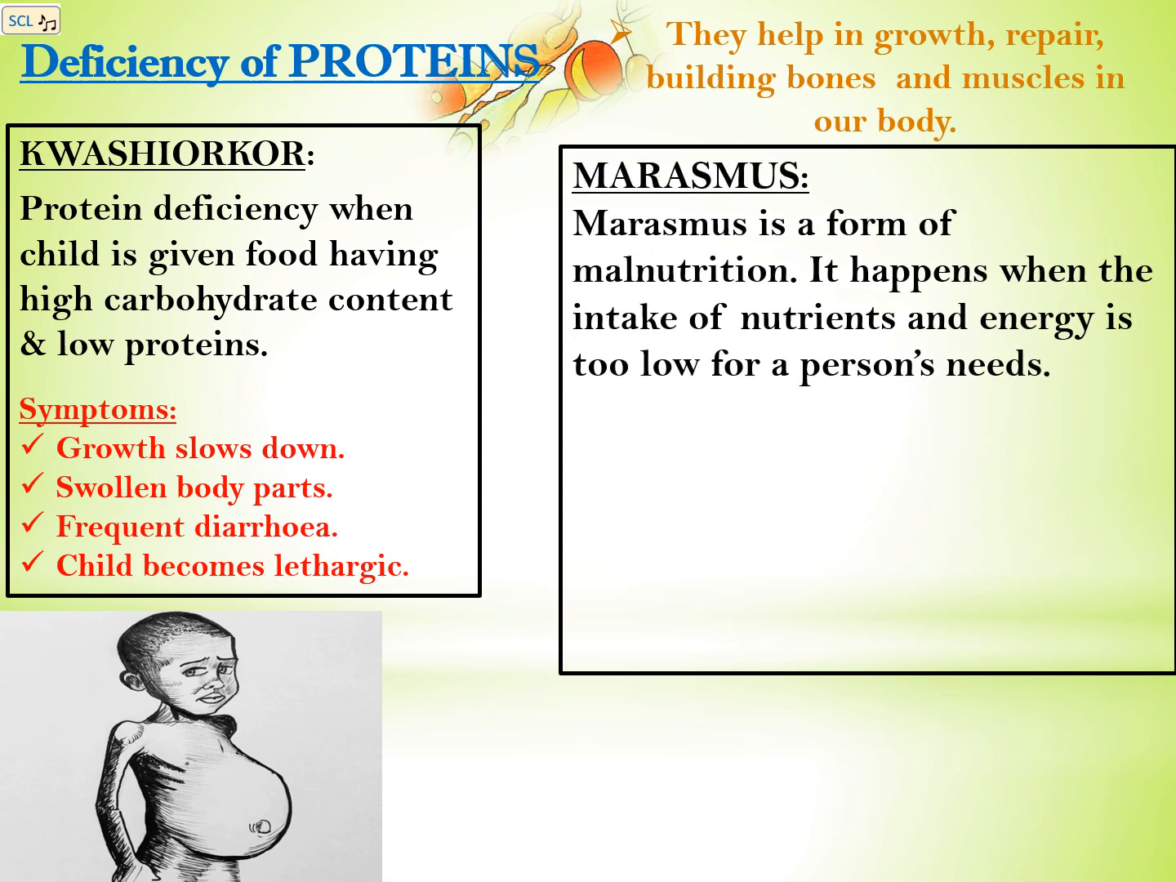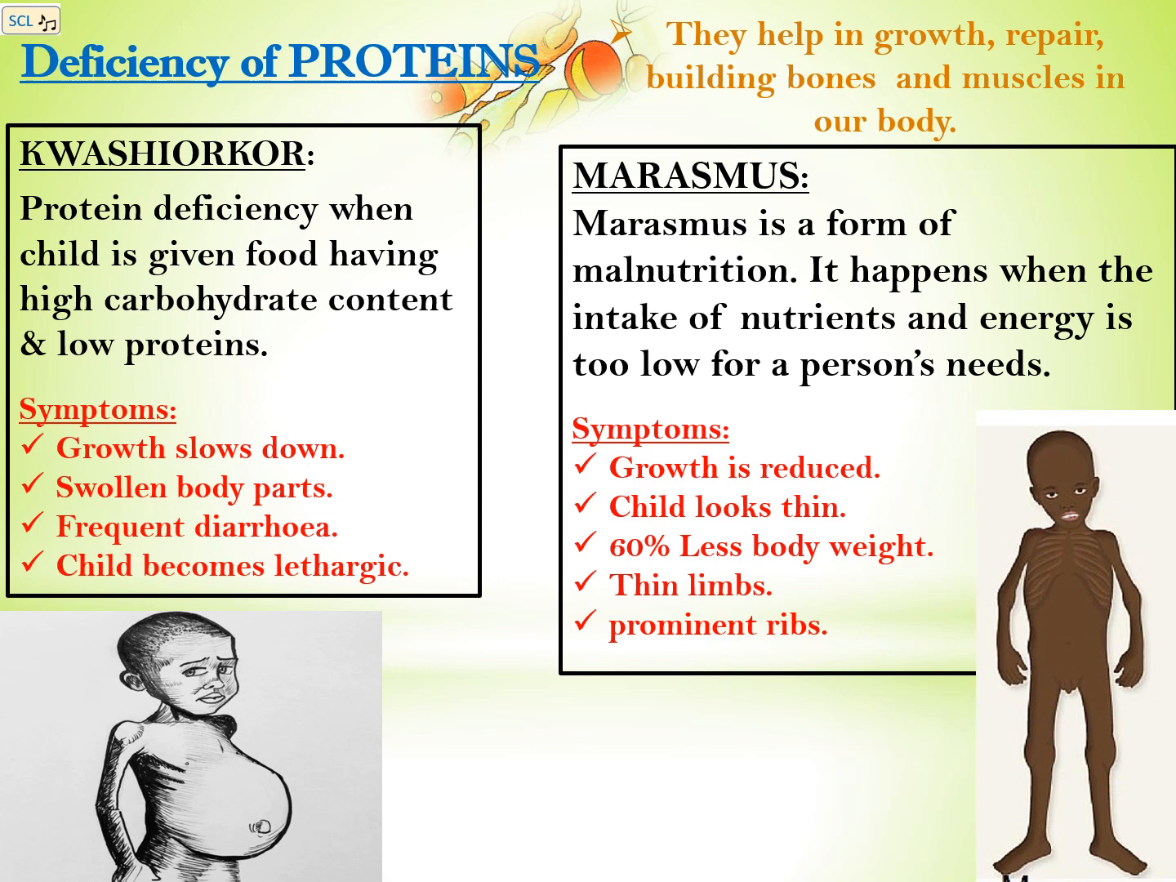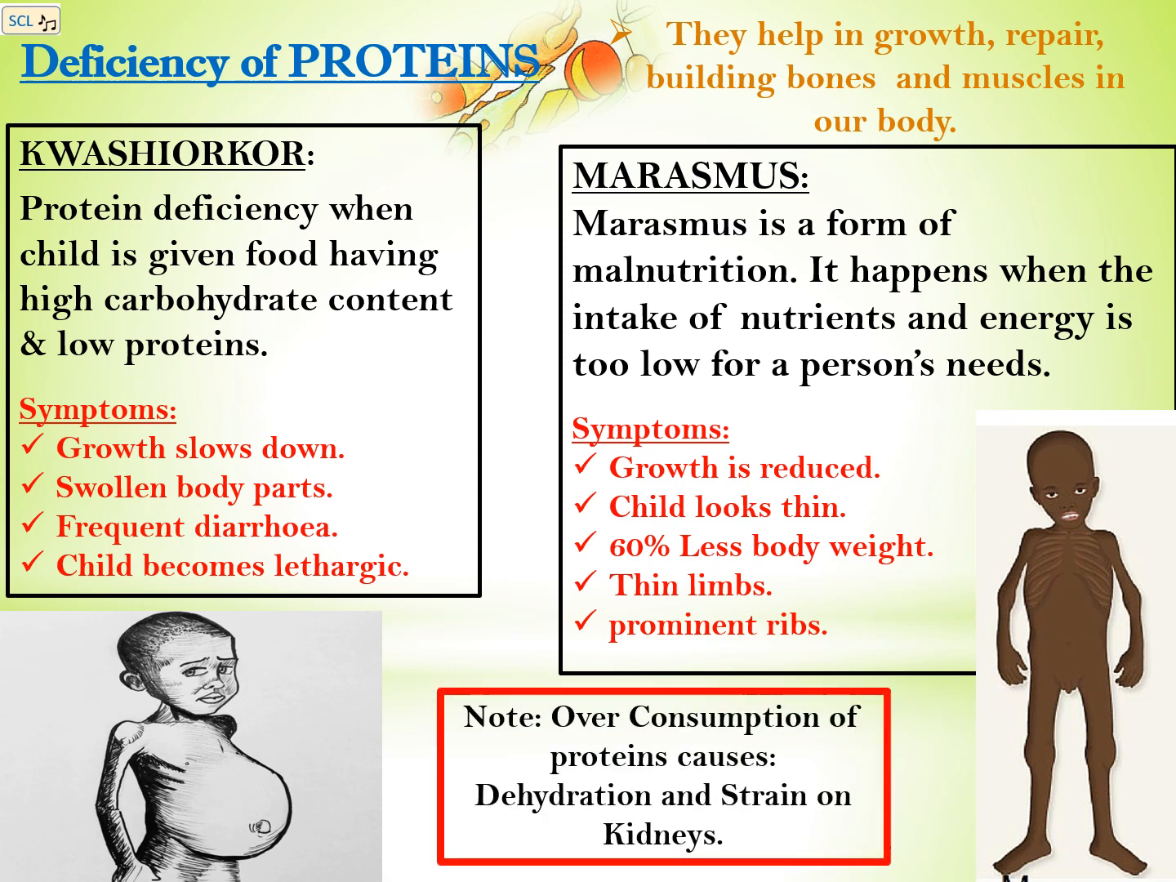Another protein deficiency is marasmus. It is a form of malnutrition. It happens when the intake of nutrients and energy is too low for a person's needs. Its symptoms are growth is reduced, child looks thin, 60% less body weight, thin limbs, and prominent ribs. Overconsumption of proteins causes dehydration and strain on kidneys.